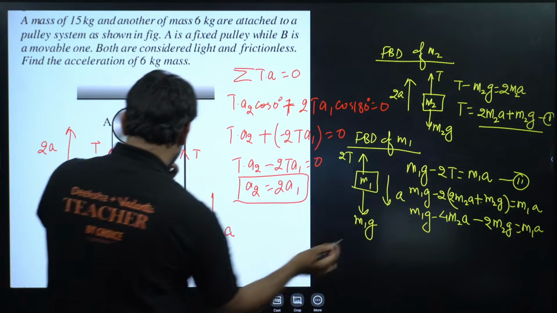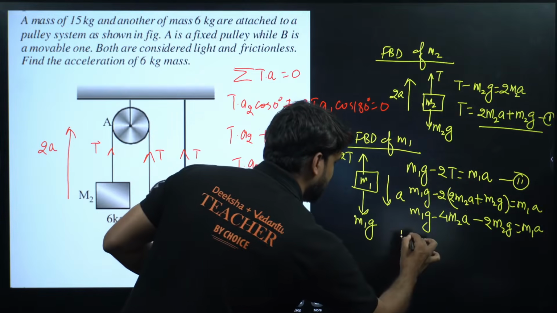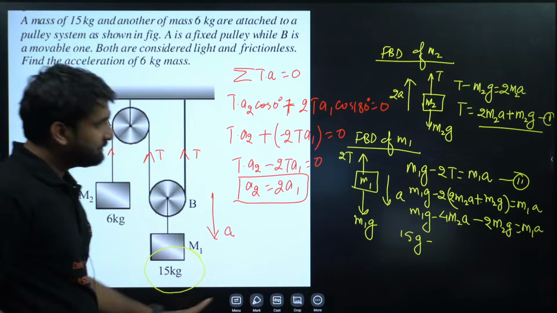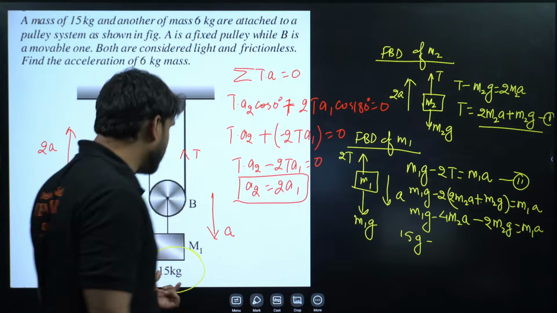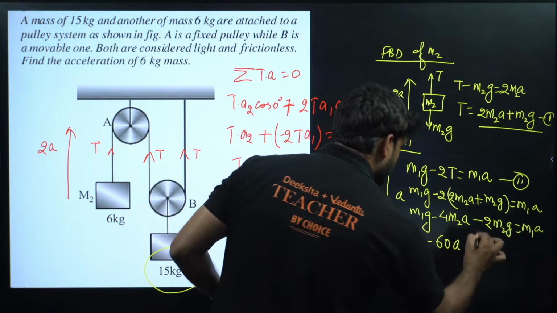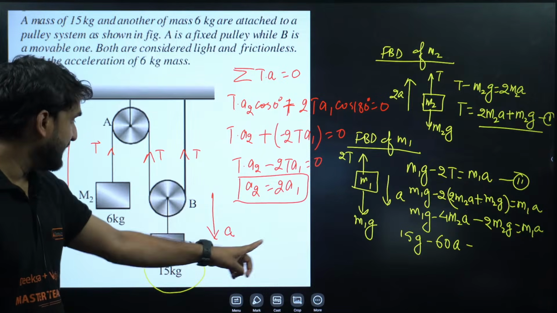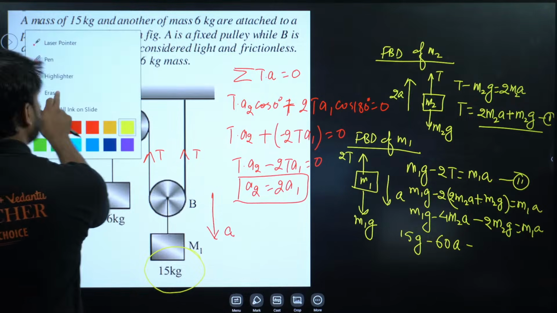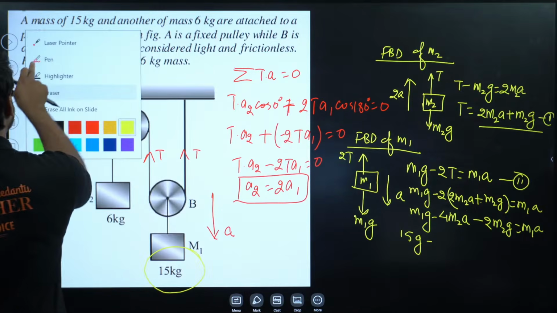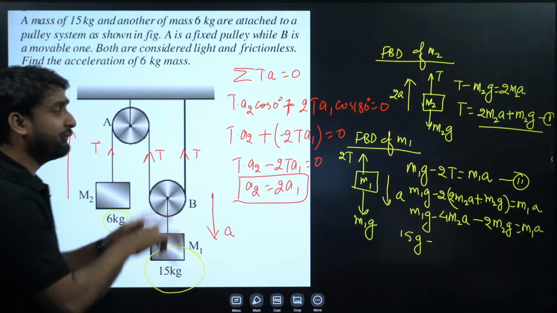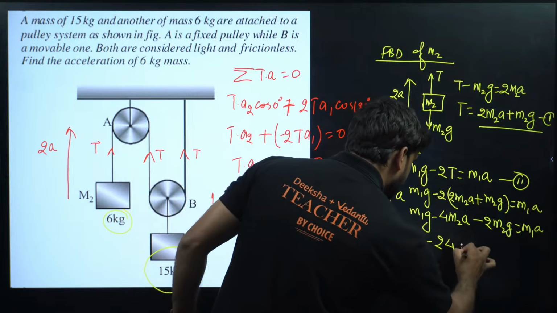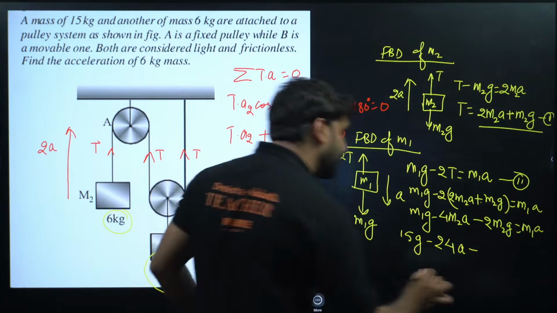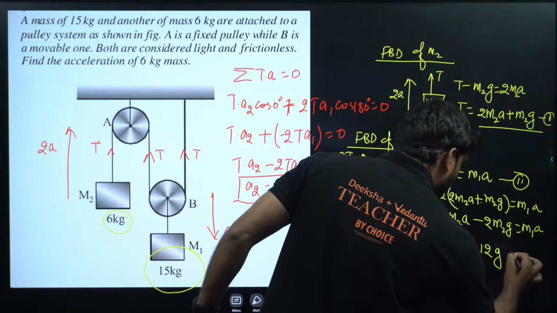Now put the values. M1 is what, my dear? M1 is 15 kilogram. So this will be 15 into G minus 4 M2A. M2 is 6 kilogram, my dear champion. So 4 M2A means 6 into 4, 24A. Minus 2 M2G, M2 is again 6, so 6 into 2 will be 12G, is equal to M1A.